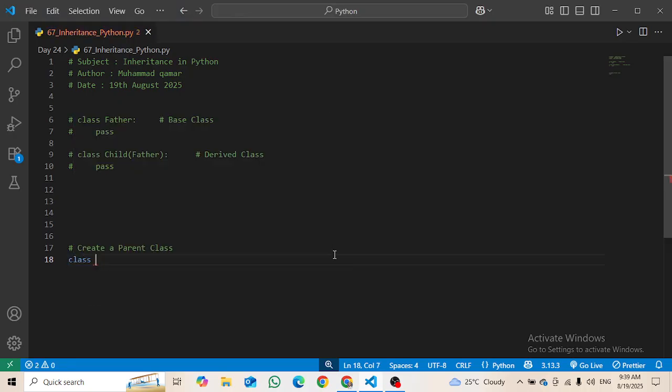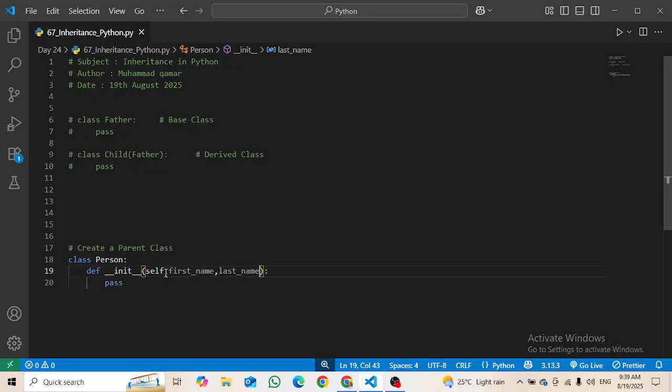So first of all, I am going to make this parent class as person. Then this is a base class. Then I am going to define the init method, and you can see it is written itself. After it I'm going to write first underscore name, then comma, then last underscore name.